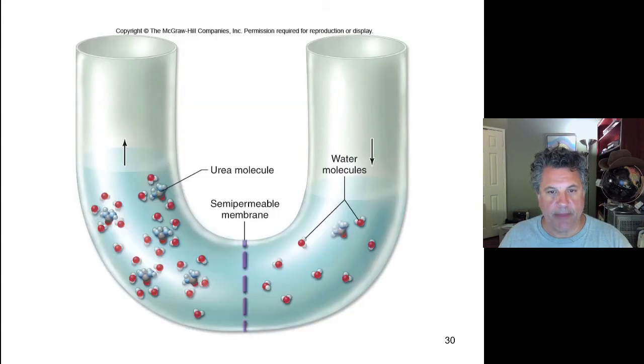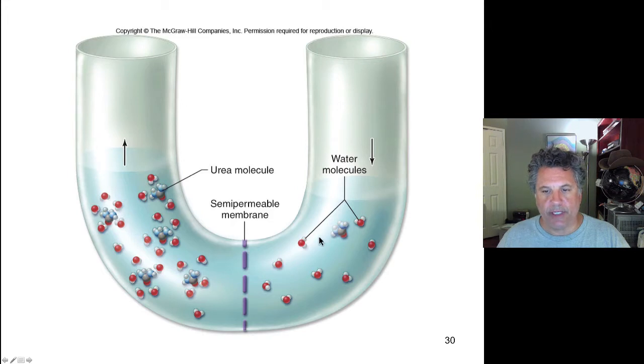And so let's look at that. Consider this case. We have a semi-permeable membrane, and the solute here is urea. It's an organic molecule. And in this part of our tube, we have a higher concentration of urea than we have over here. Another way to look at it is that in terms of water concentration, the water concentration is higher on the right than on the left, because here the solute concentration is higher.